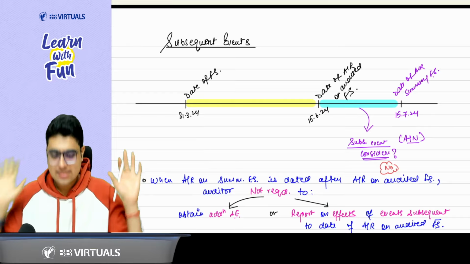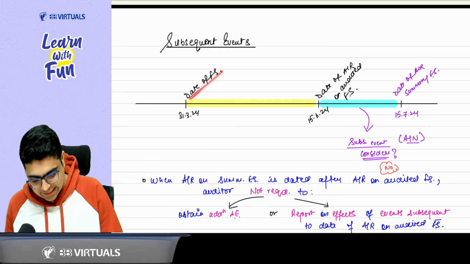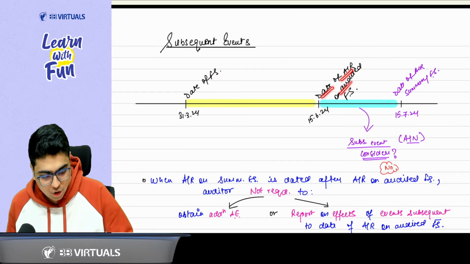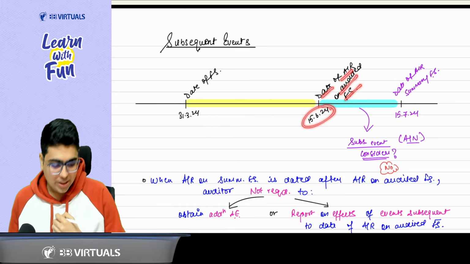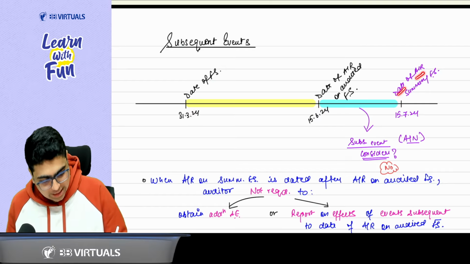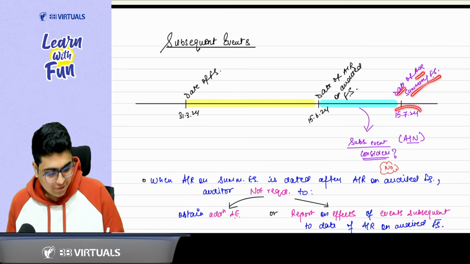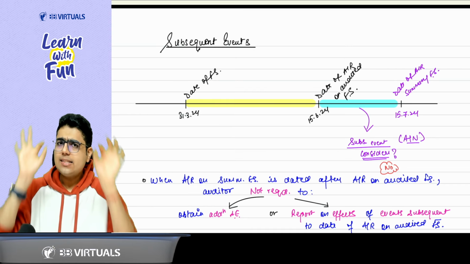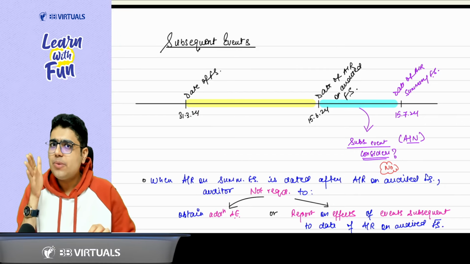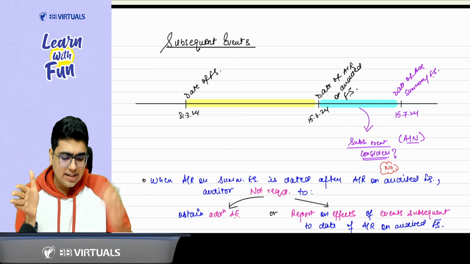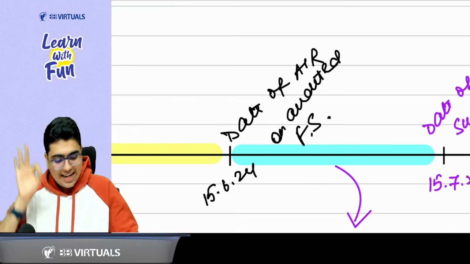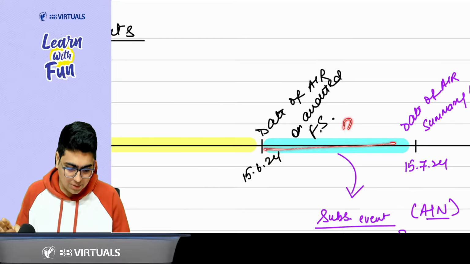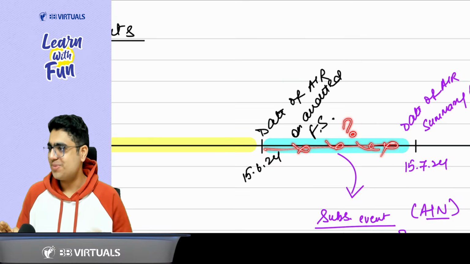A very simplistic thing. See, what is the date of financial statement? 31st March 24. What is the date of audit report on audited financial statement? 15th June 24. What is the date of audit report on summary financial statement? 15th July. Now tell me, what is the definition of subsequent event? Sir, subsequent event means the events between the date of financial statement and the date of audit report on the financial statement. Yes or no? Yes, sir. So is this a subsequent event? No, sir. This is not a subsequent event.